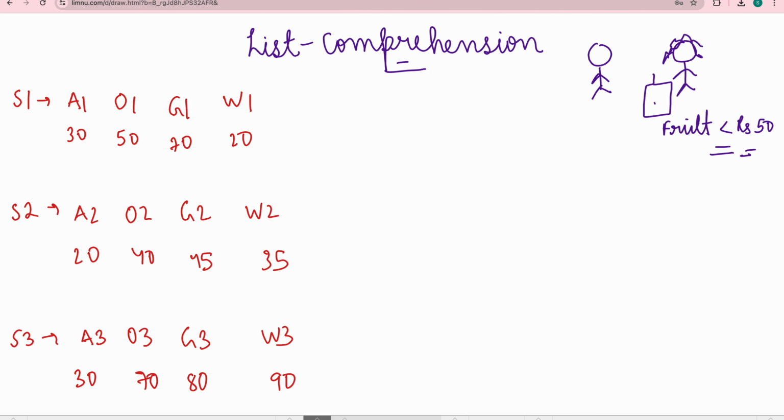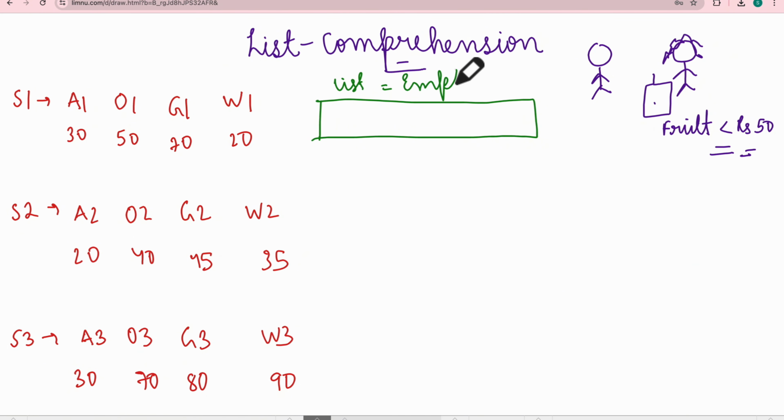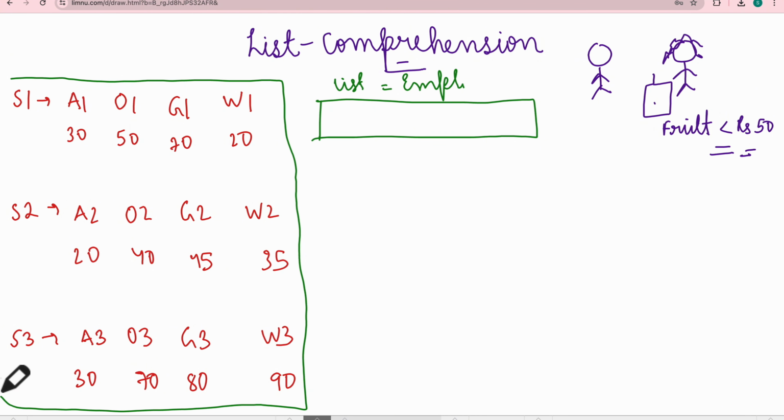You take your bag, and you can call it a list. Presently that list is empty. You have a universe of items, but you don't want all of them. There is a condition: you only want to list down those fruits which are less than rupees 50. So initially this list is empty.